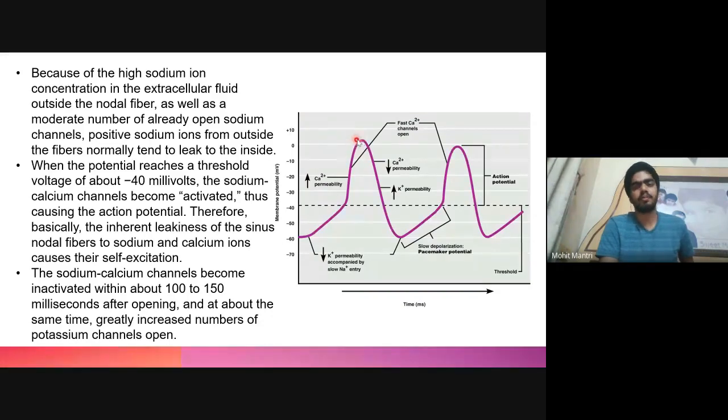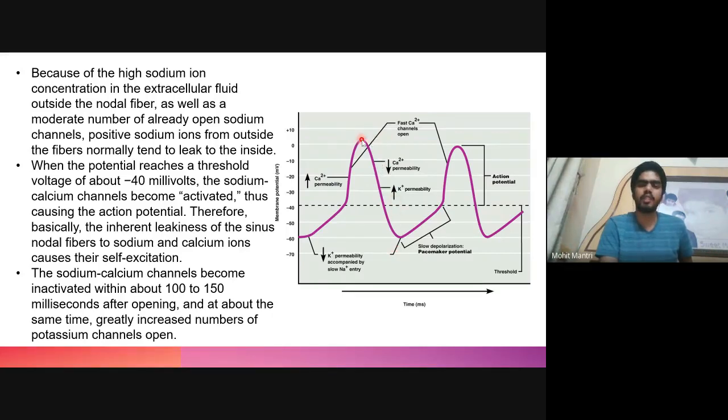Once the depolarization occurs, the calcium channel will get inactivated, and the calcium permeability will decrease. As soon as the calcium permeability decreases, the potassium channel will open, and potassium efflux will take place.